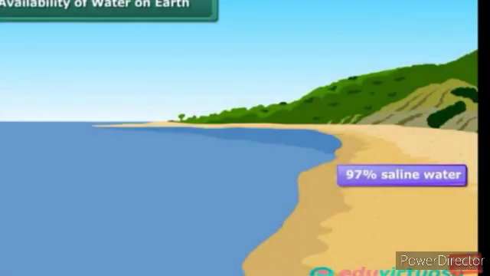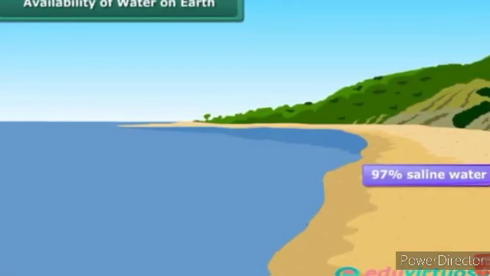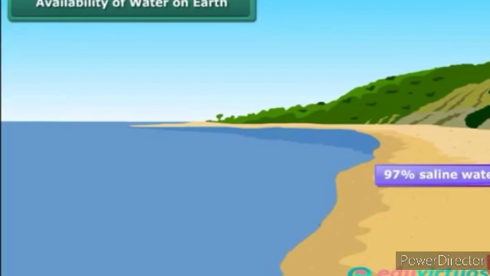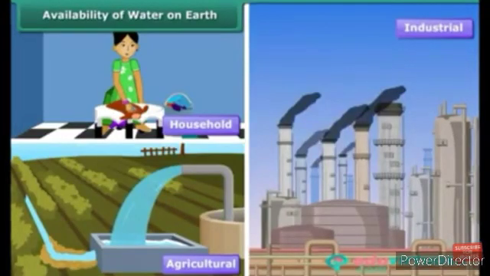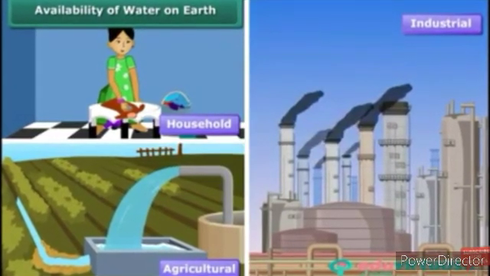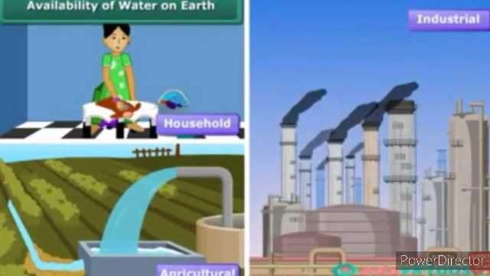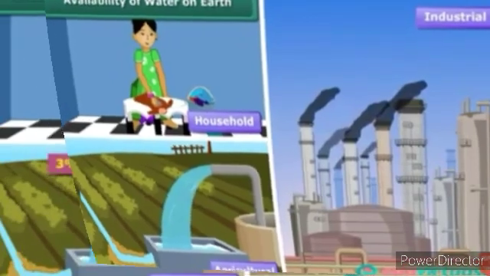However, 97% of the total water present on the Earth's surface is saline water. Hence, it is fit neither for household consumption nor for agricultural and industrial use.